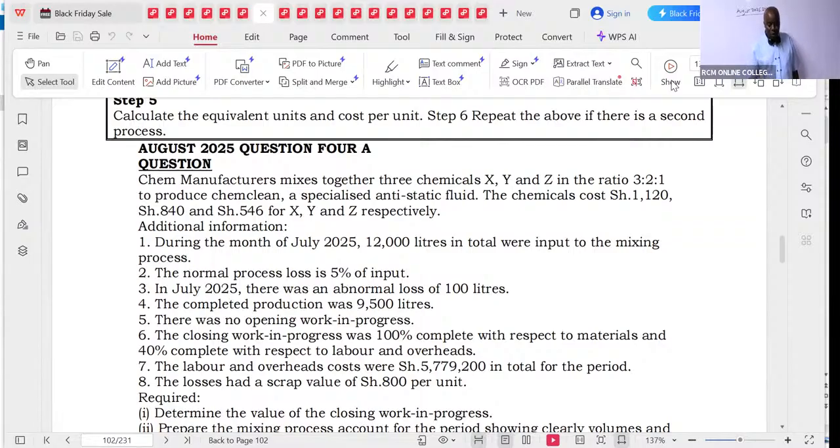The chemicals cost 1120, 840, and 546 for X, Y, and Z respectively. Additional information: during the month of July 2025, 12,000 liters in total were input to the mixing process. The normal process loss is 5% of input. In July 2025, there was an abnormal loss of 100 liters.